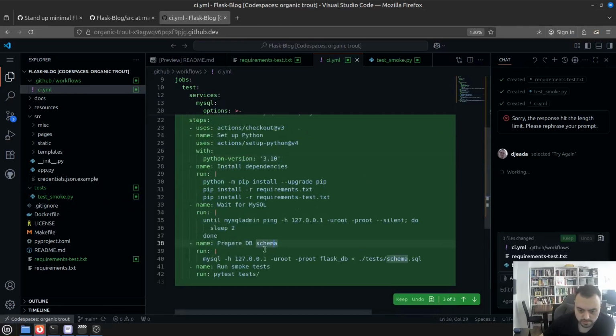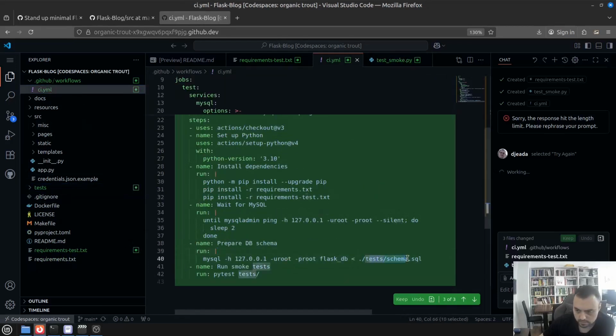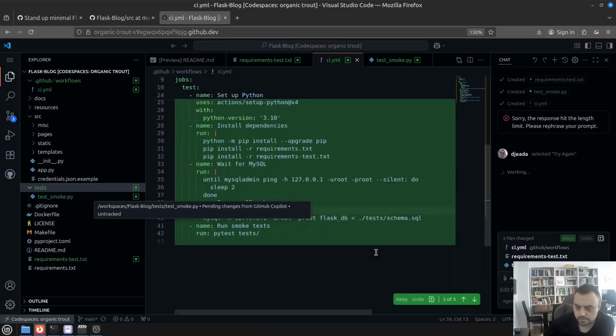Prepare DB schema. Starts the database and test schema SQL. It hasn't managed to create the schema SQL, and that's something that we will have to ask it to do.